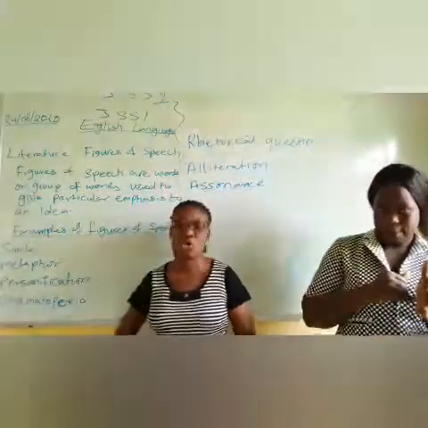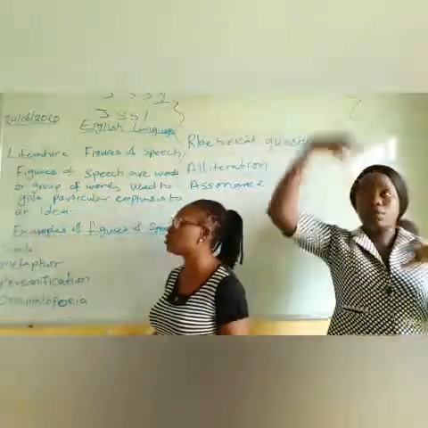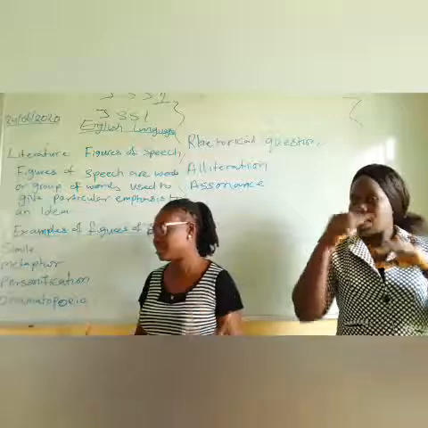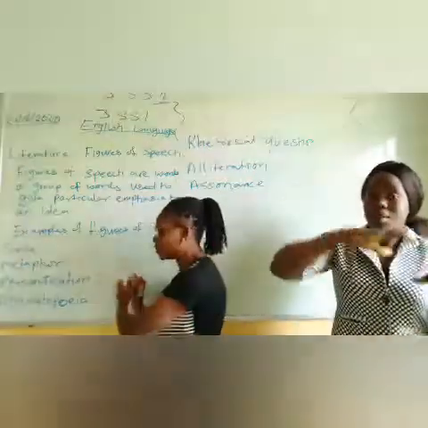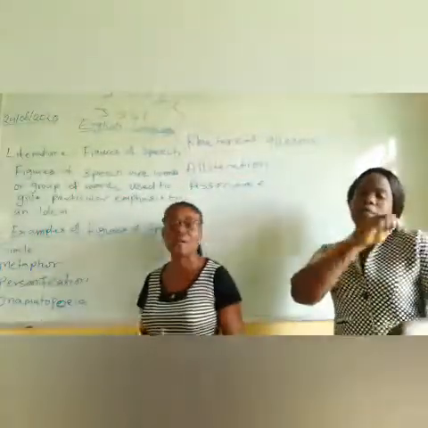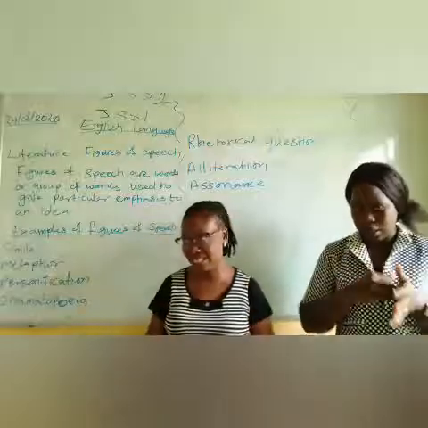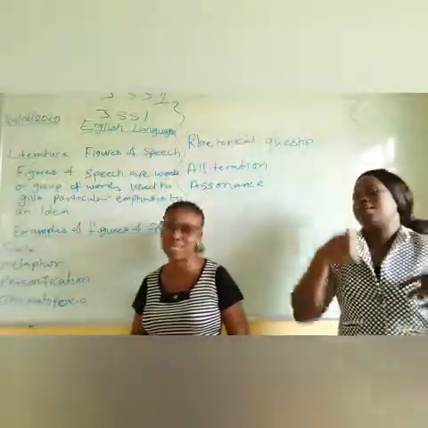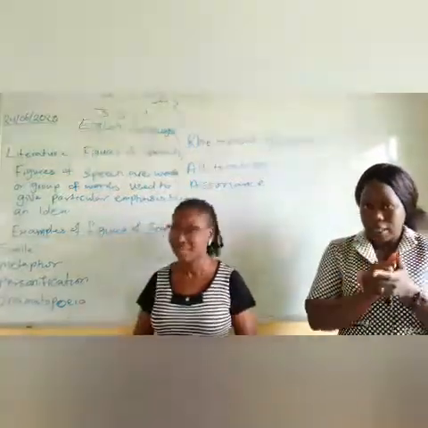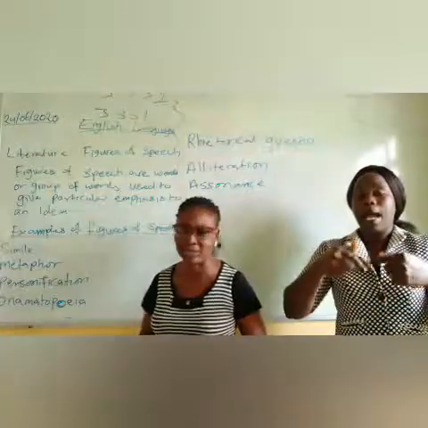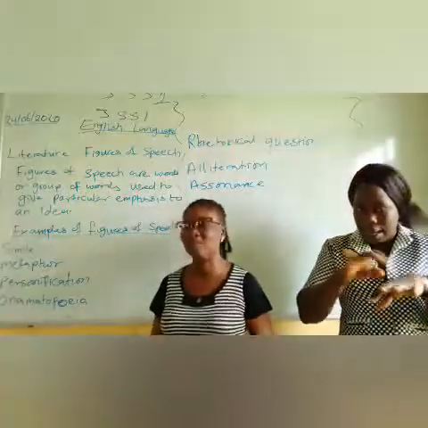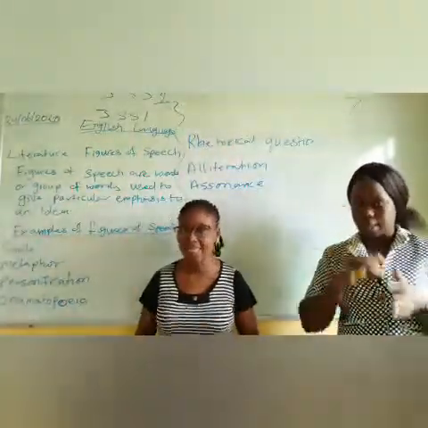That is personification. Or when you look at the sun, you come out and you see the sun shining bright and say, oh, the sun is smiling at me. The sun cannot smile. But you are just personifying the sun by giving the attribute of a human being to the sun, by saying the sun is smiling at me. Or you say, Mommy, the morning arrived early today. That means the day broke early. The sun came out very early. Morning cannot arrive. Morning is not a human being. So you are personifying morning by saying, morning arrived early today.